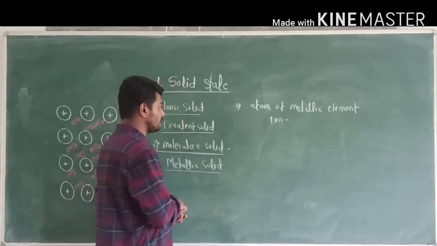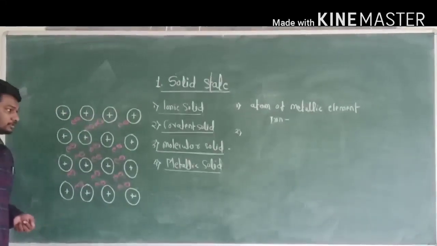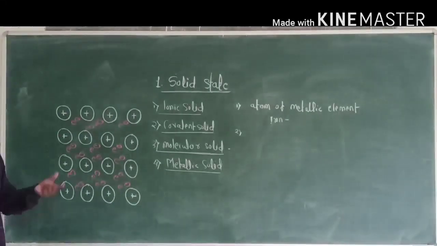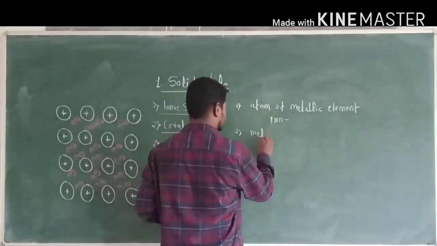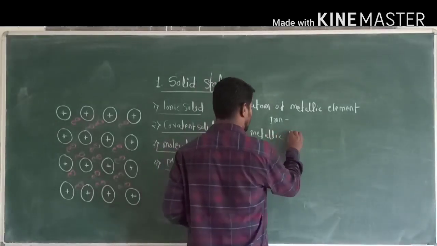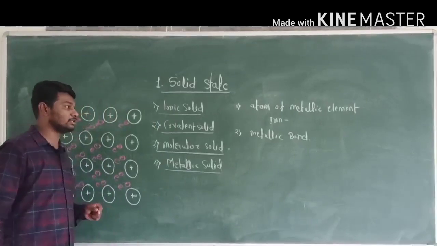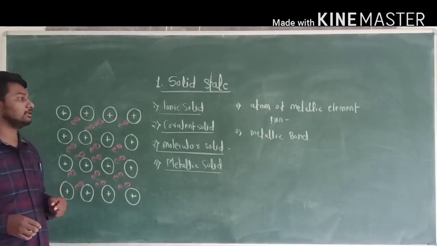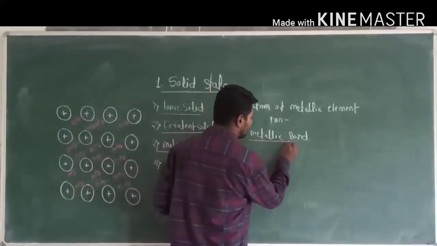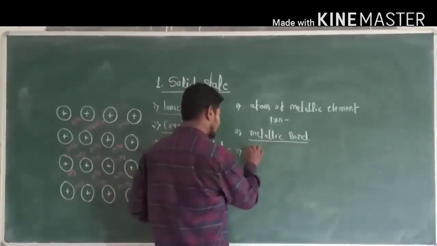Now next point, the atoms in a metallic solid are bonded by metallic bond. The constituent particles in a metallic solid are atoms, and these atoms are bonded together or linked together by metallic bond. Now third point, what is meant by metallic bond?